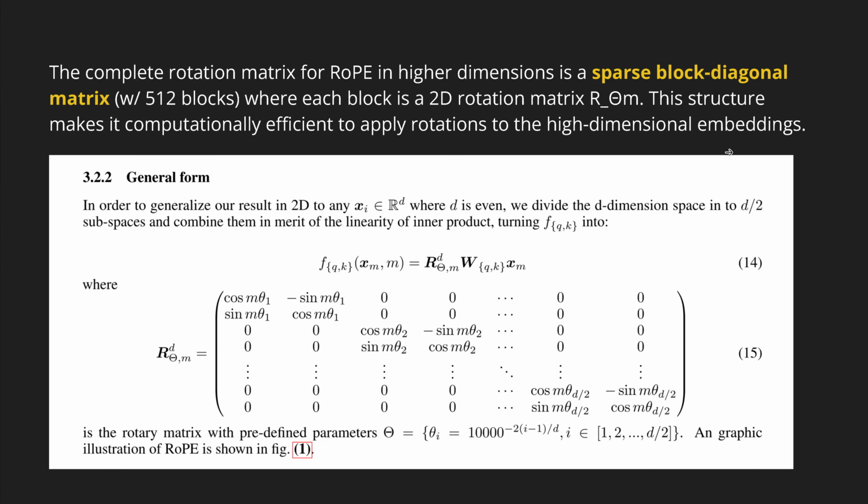And I have here the original paper where they show you this. Look, this is our complete rotation matrix. You see it's almost zero everywhere. Exactly on the diagonal structure, we have our two-dimensional matrix elements. We have it for theta 1, for theta 2, then for theta 512. So you see, this is a computationally simple structure, and this is exactly what we need, and this is RoPE. This is the rotary matrix that we need.